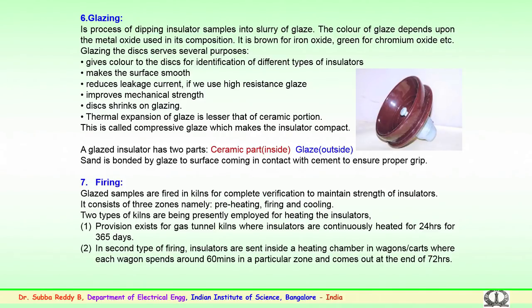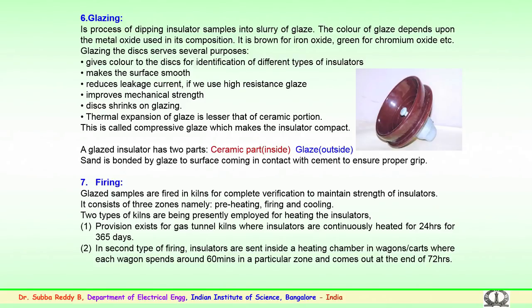So, two types of kilns are usually employed for heating these insulators. Provision is made for gas tunnel kilns, where insulators are continuously heated for more than 24 hours, up to 365 days. The second type of firing is where insulators are sent inside a heating chamber in wagons or carts, where each wagon consisting of several insulators spends more than 60 minutes in a particular zone.